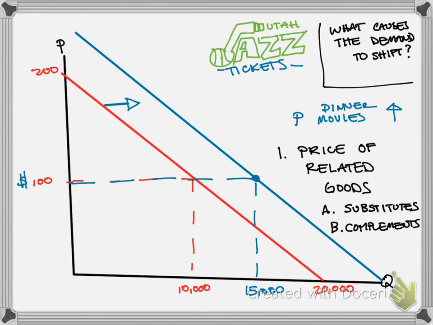And if you think of dinner and a movie, or you think of two things that are related, that are complements, it is like hamburgers and hamburger buns. If the price of beef goes up a lot, the demand for hamburger buns goes down. So if the price goes up and the demand goes up, those are substitutes. And if the price goes up and the demand goes down, those are complements. So one thing that causes demand curves to shift is the price of related goods.